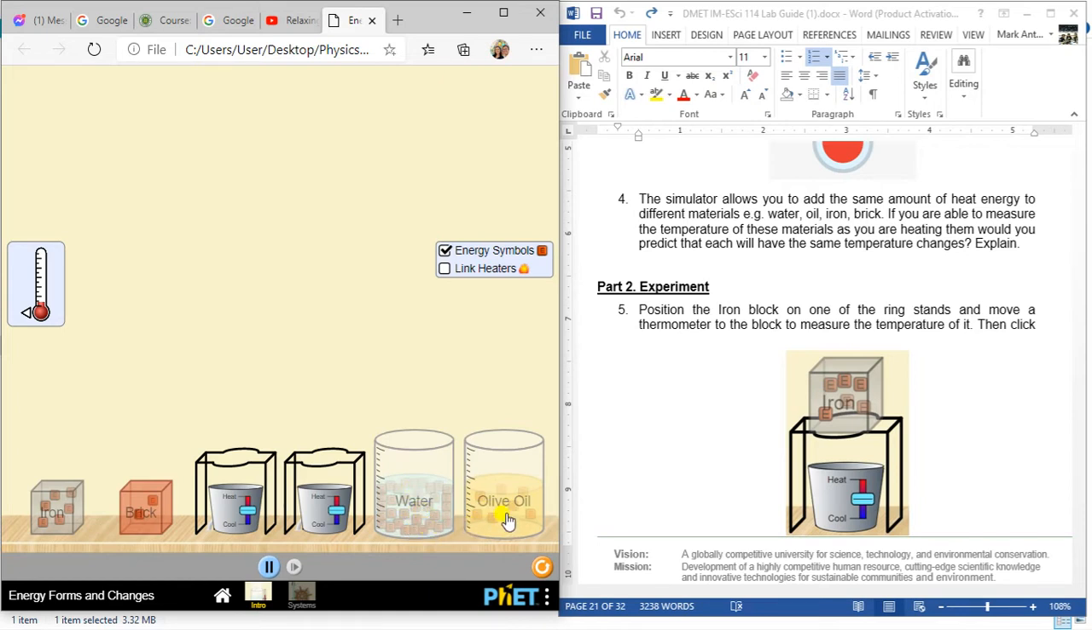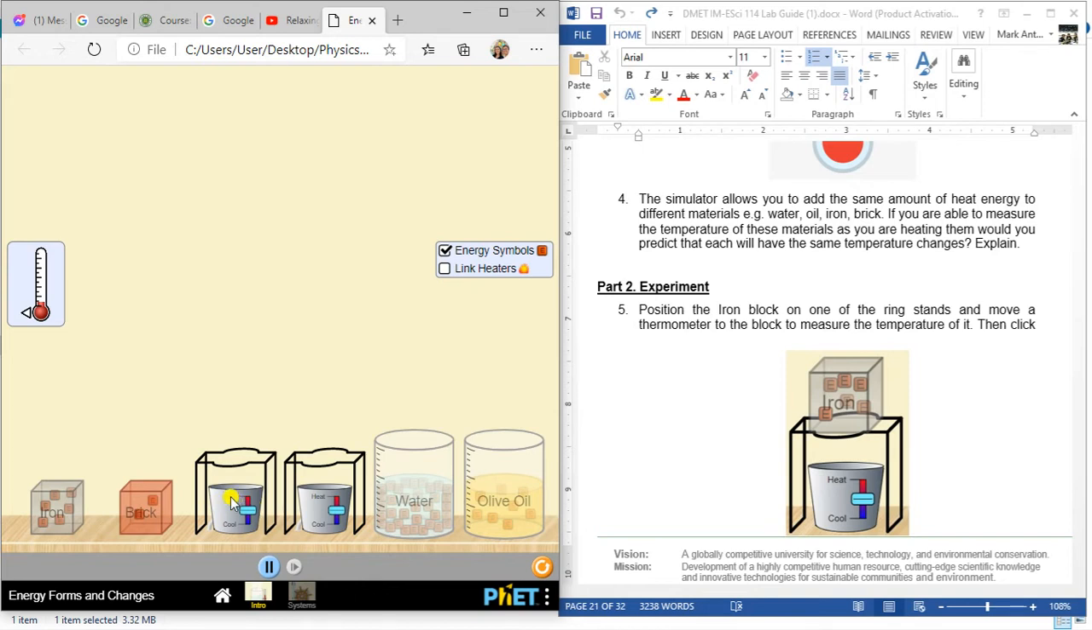So explain why. Actually, the clue is that these numbers relate to their specific heat. If you already know the value of their specific heat, then you will realize why iron has more energy boxes compared with brick, and the same with water and olive oil.